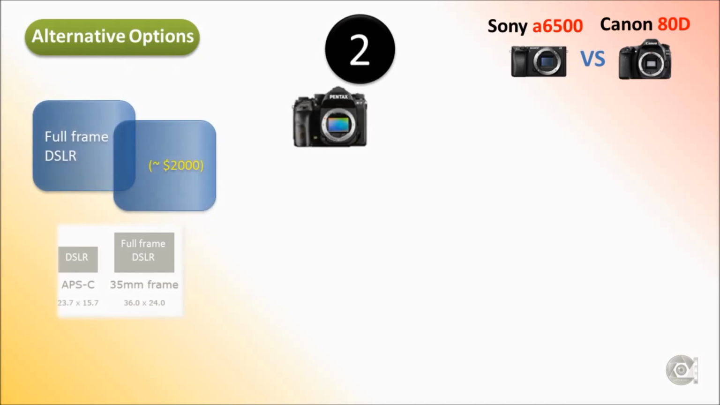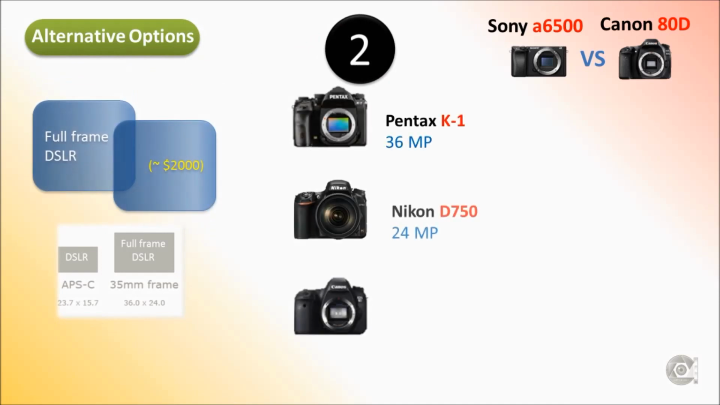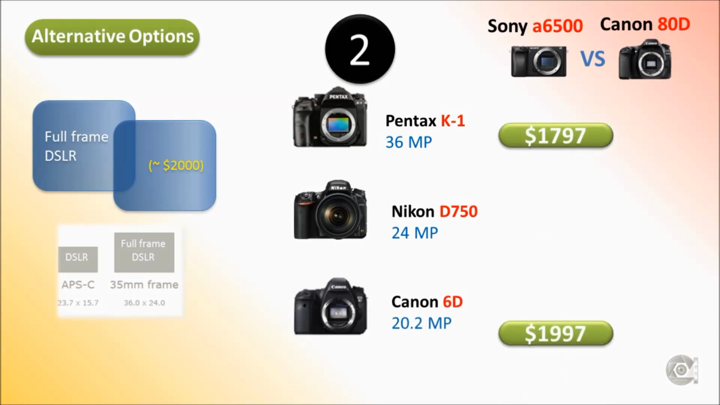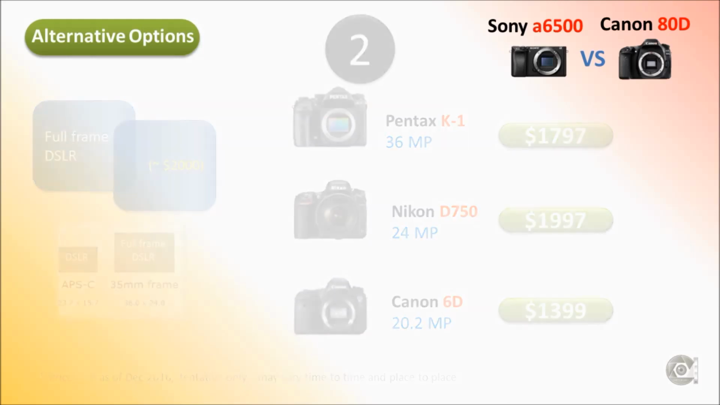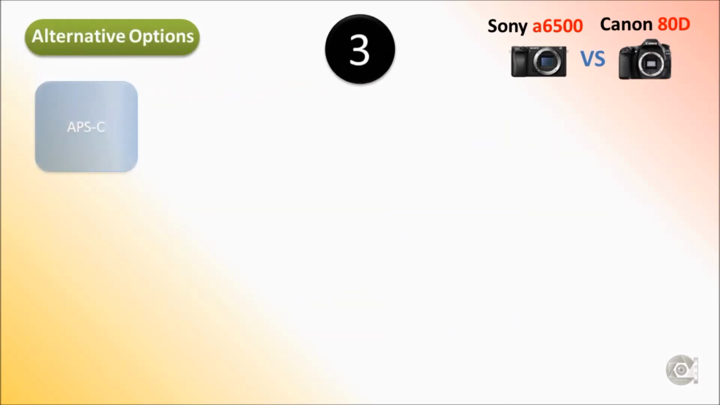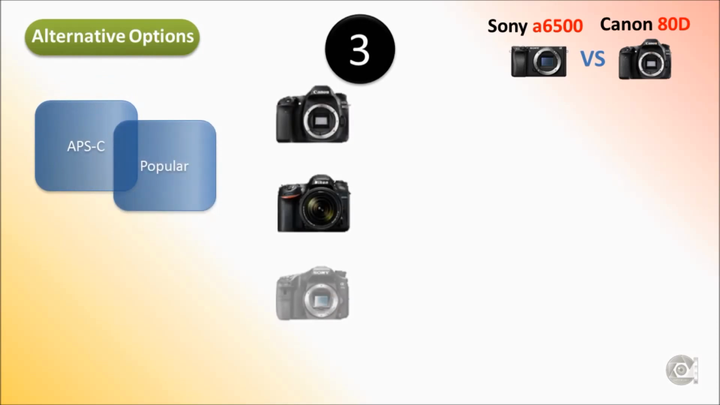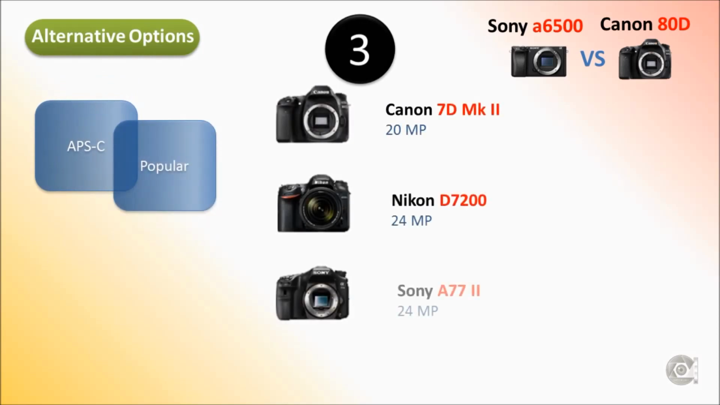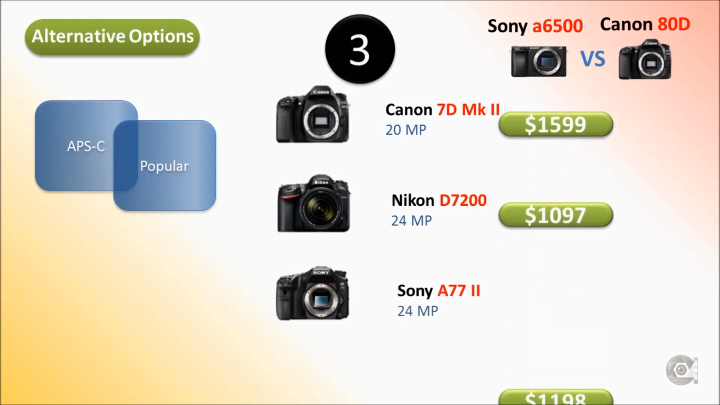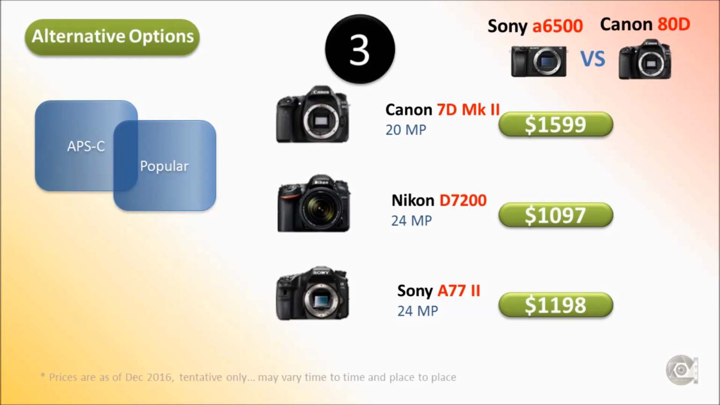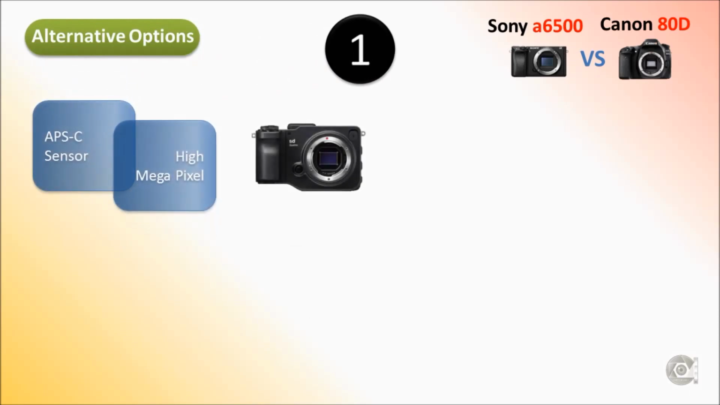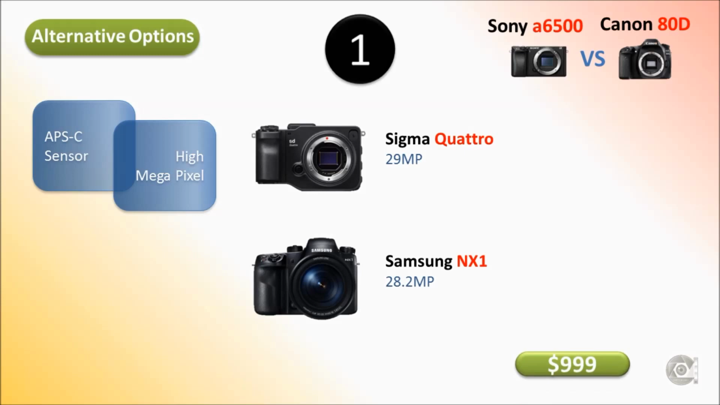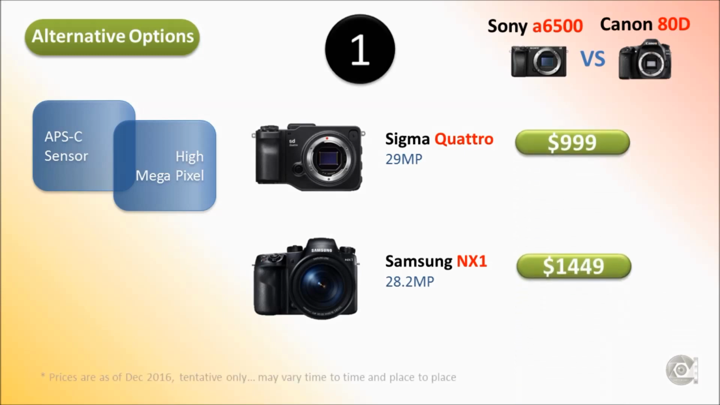If you are considering entry-level full-frame cameras within $2,000, options are Pentax K1 or Nikon D750 or Canon 6D. Here are some APS-C bodies as popular as Sony a6500 or Canon 80D. They are Canon 7D Mark II, flagship of Canon APS-C, then Nikon D7200 and Sony a77 Mark II. And two more bodies I thought to add, APS-C cameras with high megapixels. They are Sigma Quattro and Samsung NX1.